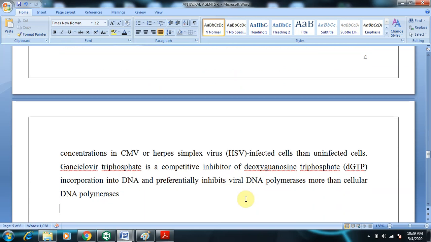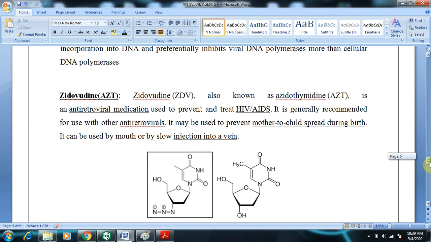So here, if you are taking the drug ganciclovir, the concentration of triphosphate of ganciclovir will be 10-fold higher than that of guanosine triphosphate. So it will accumulate in the CMV virus and it inhibits the DNA polymerases from DNA replication. It inhibits DNA polymerases from inhibiting viral replication, the DNA replication. So this is the role of ganciclovir.